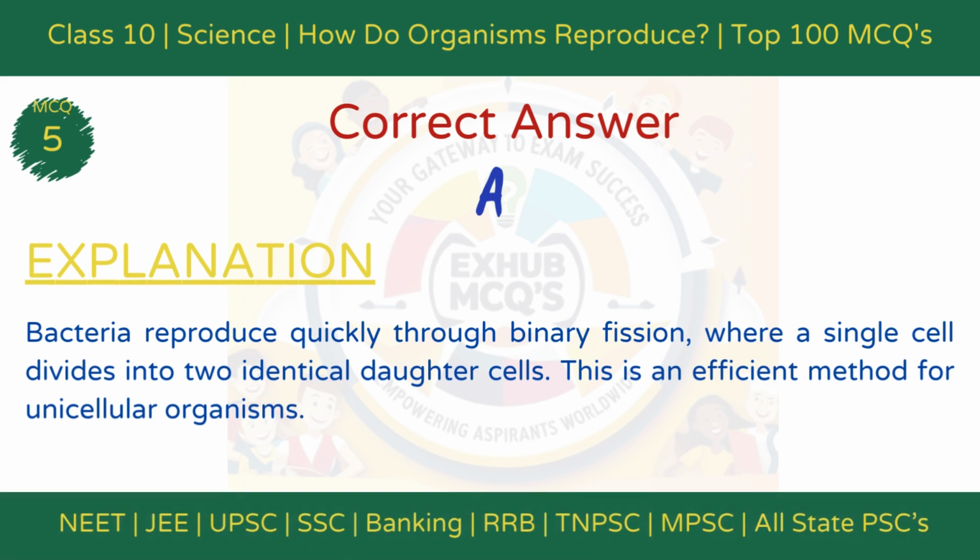Binary fission. Explanation. Bacteria reproduce quickly through binary fission, where a single cell divides into two identical daughter cells. This is an efficient method for unicellular organisms to multiply.